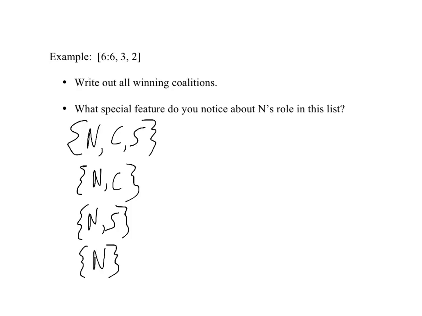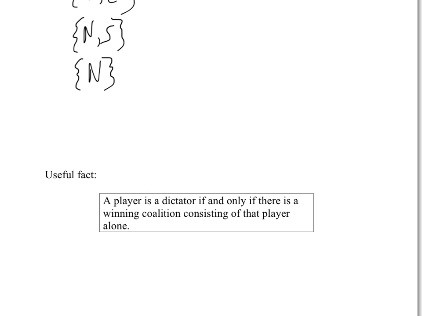So we now have a feature that we've not seen before. We now have a winning coalition consisting of just one player, and that is actually characteristic of what it is to be a dictator. You can tell whether there is a dictator not just from looking at quota and weights, but just from a complete list of winning coalitions. If there is a player who appears solo as a winning coalition unto him or herself, then that is a dictator. So this general principle is worth recording here.